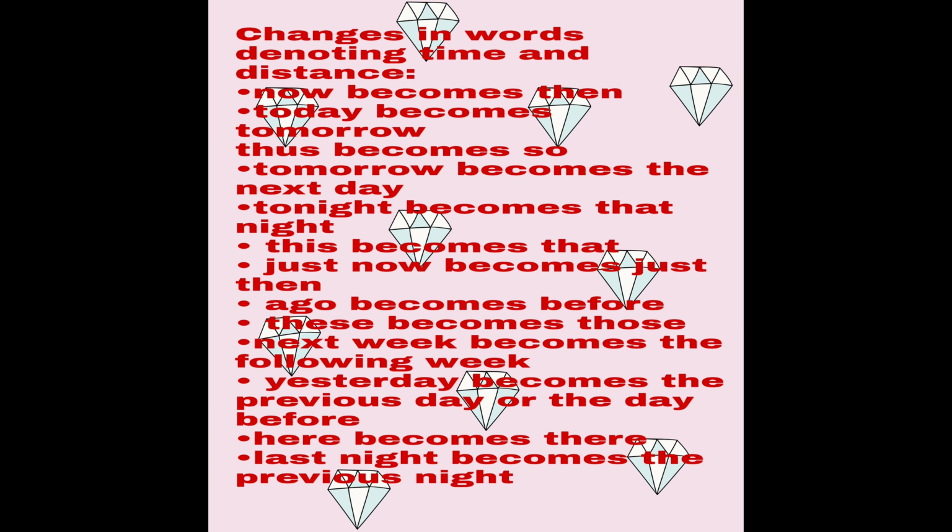Let us see changes in words denoting distance and time. Now becomes then, today becomes that day, thus becomes so, tomorrow becomes the next day, tonight becomes that night, this becomes that, just now becomes just then, ago becomes before, these becomes those, next week becomes the following week, yesterday becomes the previous day or the day before, here becomes there, last night becomes the previous night.